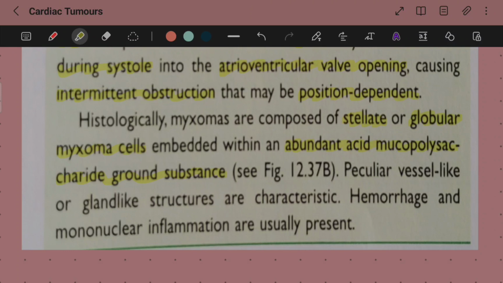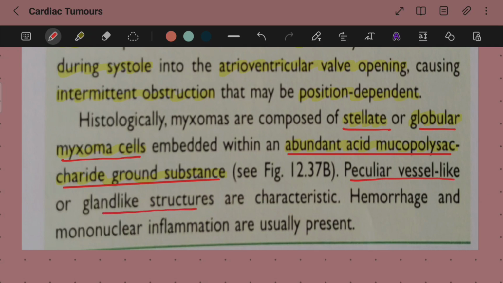They are composed of stellate or globular myxoma cells embedded within an abundant acid mucopolysaccharide ground substance. Peculiar vessel-like or gland-like structures are characteristic. Hemorrhage and mononuclear inflammation are usually present as well.